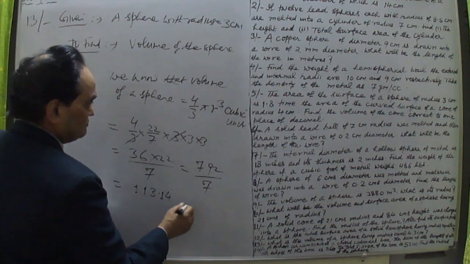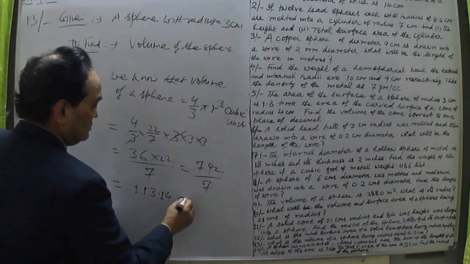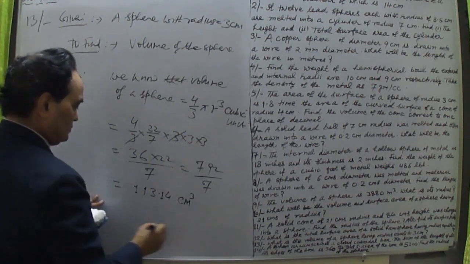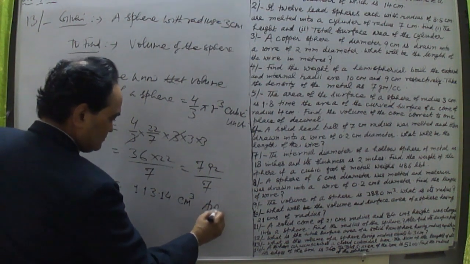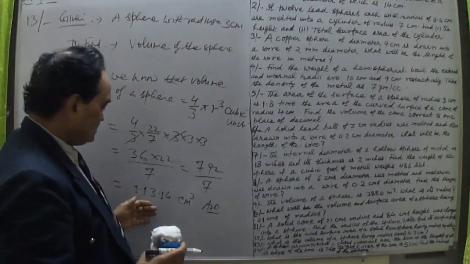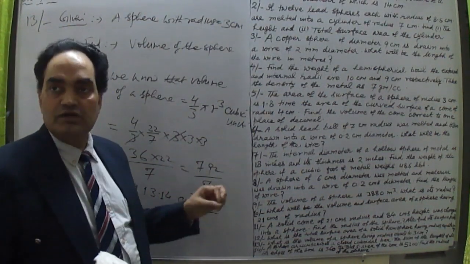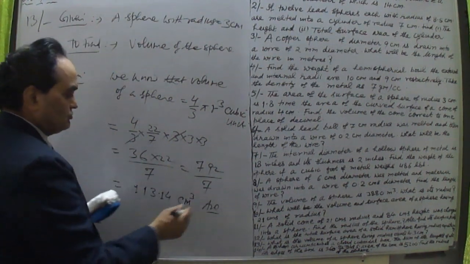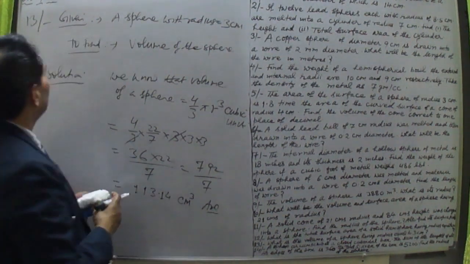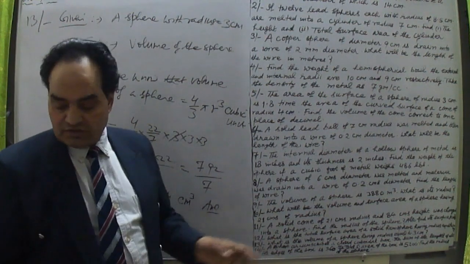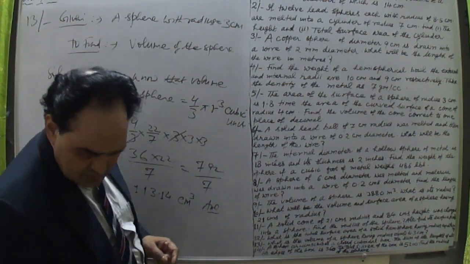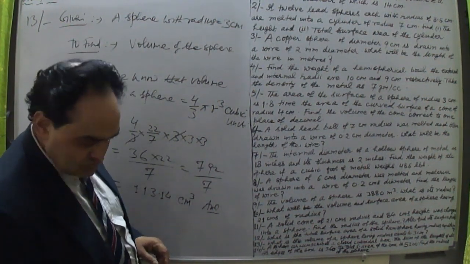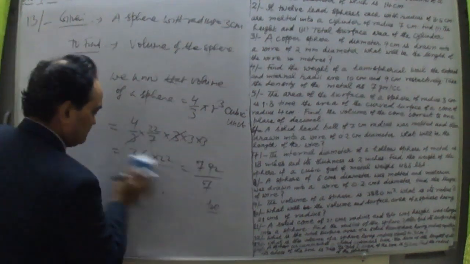This is cubic unit, centimeter cube. Okay, so this is the final answer: 113.14 centimeter cube. The volume of the sphere in this case, when radius is 3 centimeter, is this much. So this is question number 13.